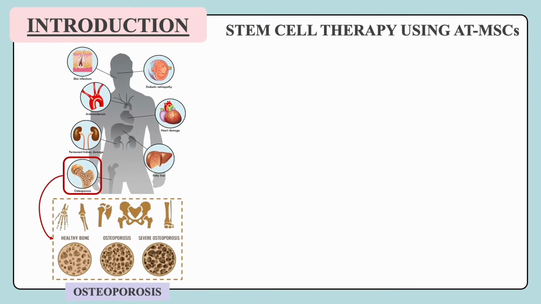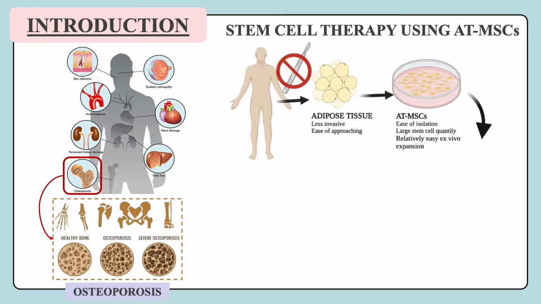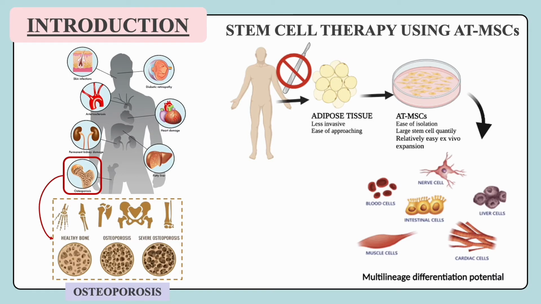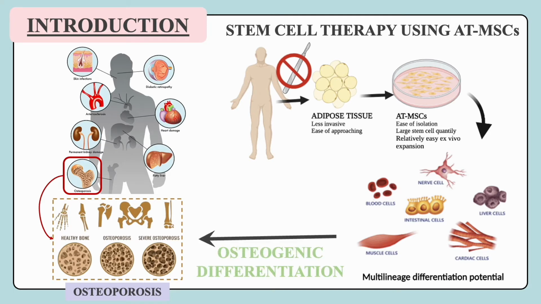In recent years, stem cell therapy has been widely researched due to its unique properties. Adipose tissue can be obtained in larger quantities and in a less invasive manner than other sources. These cells can be easily extracted in large quantities. Thanks to the multilineage differentiation potential, HMSCs can differentiate into osteocytes, which can be injected to treat the osteoporosis condition.